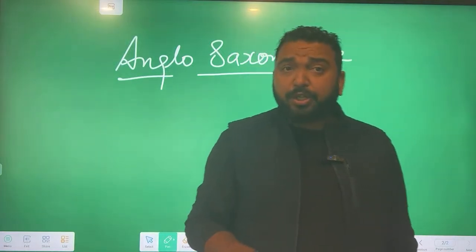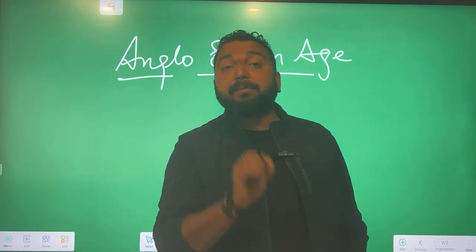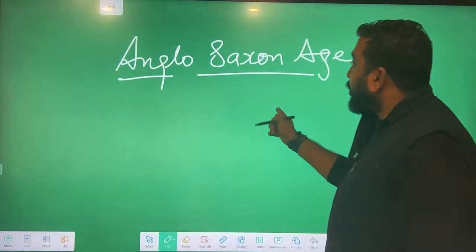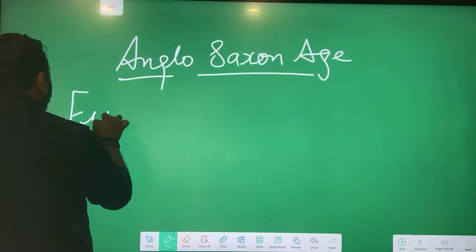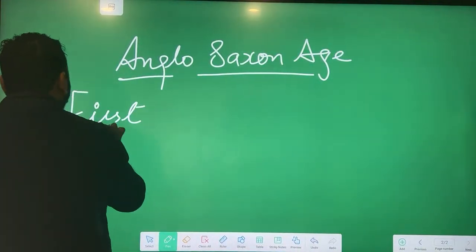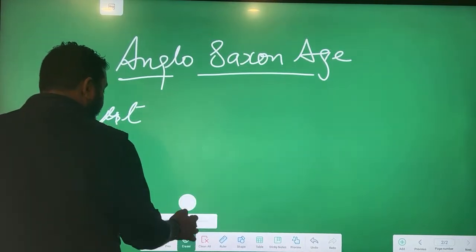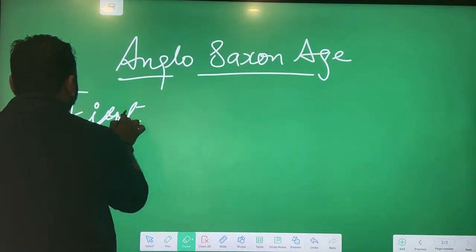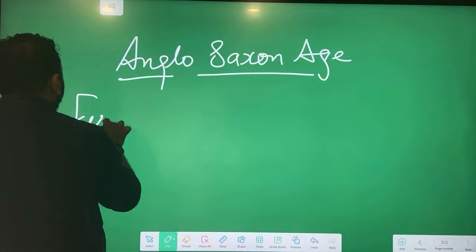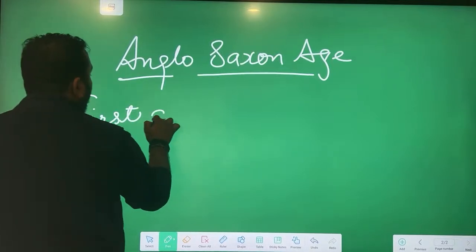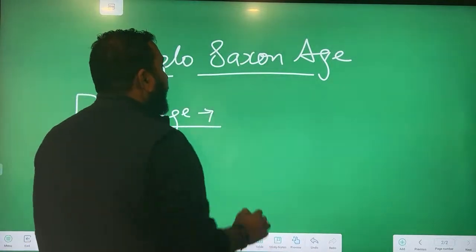Now all the students who are studying for the first time, the beginner students, the Anglo Saxon age is taken as the first age of English literature. This is the first age. First age. Why?